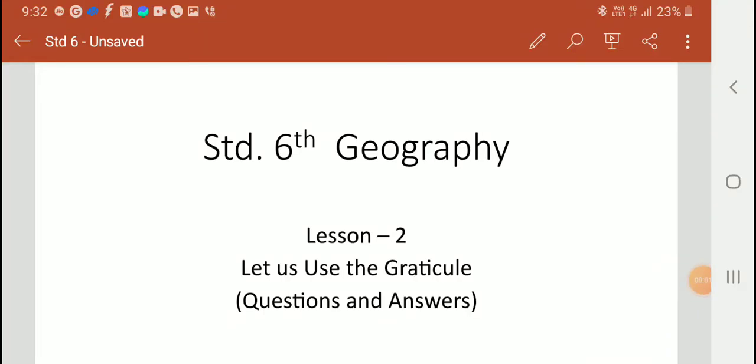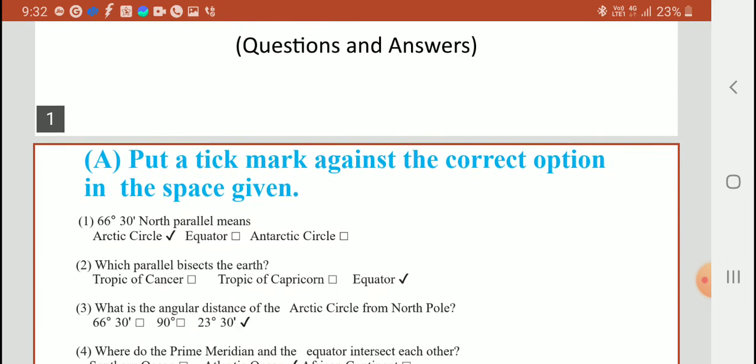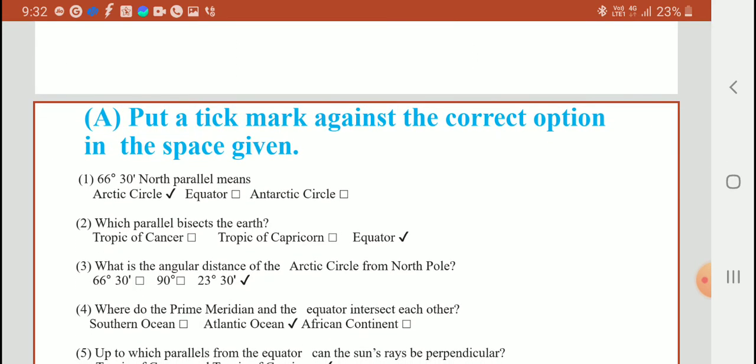Standard 6 Geography, Lesson 2. Let us use gratitude. Question and answer. Question A. Put a tick mark against the correct option in the space given.